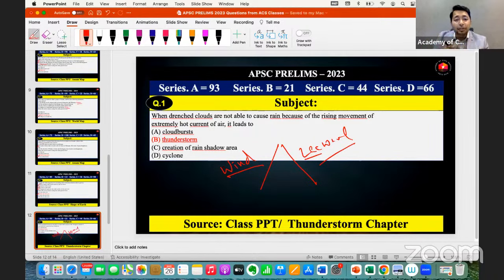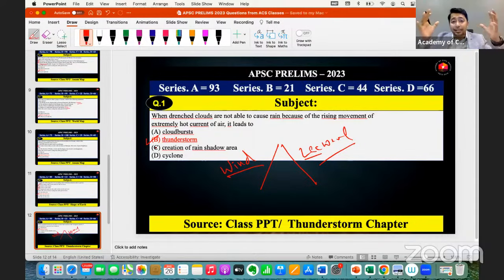But here in this particular question, it is talking about the clouds, not the wind, right? So cyclone is related to atmospheric moisture. So the left answer here will be thunderstorm, because the clouds, the large clouds which are forming in the sky,